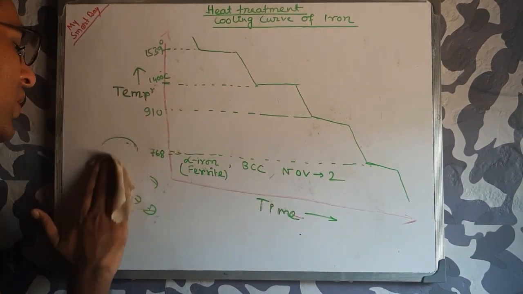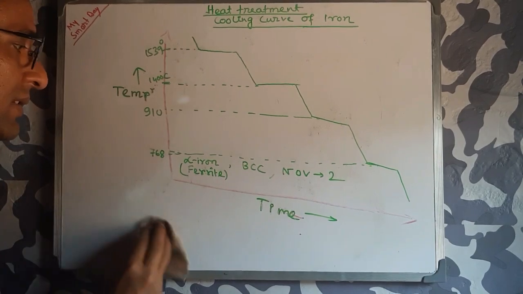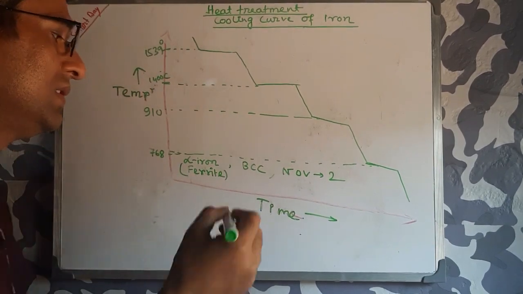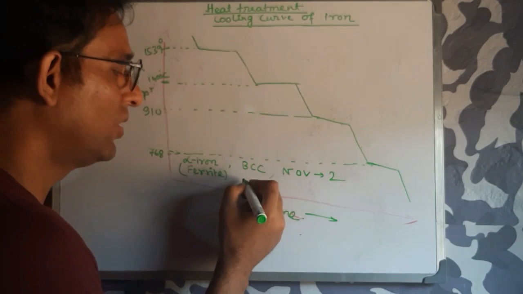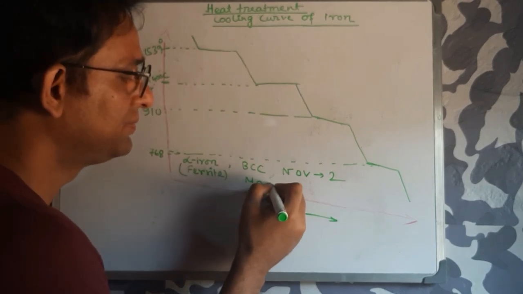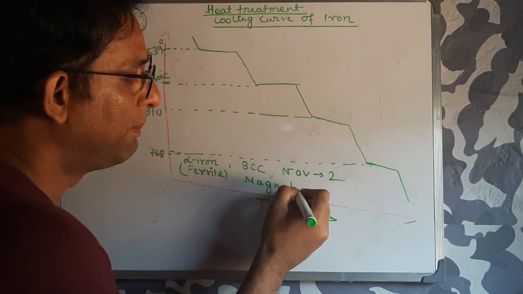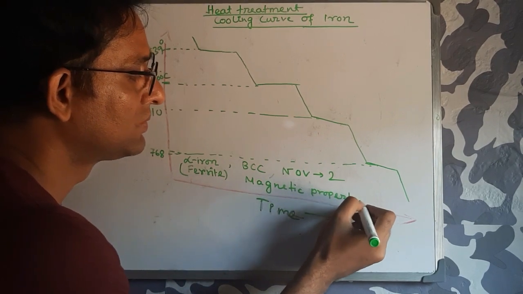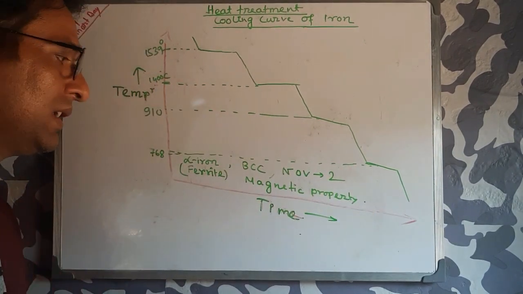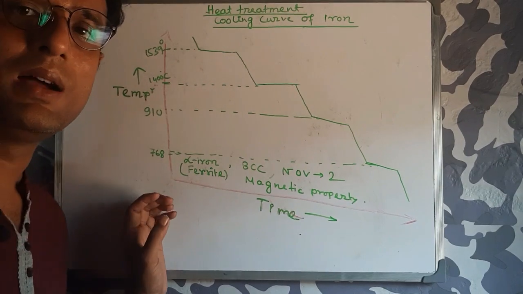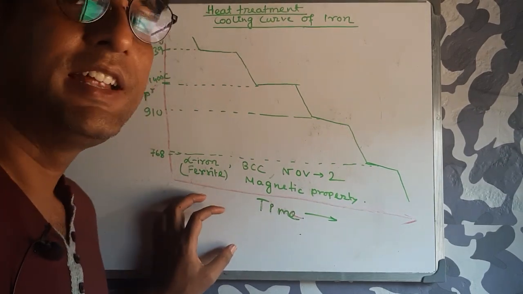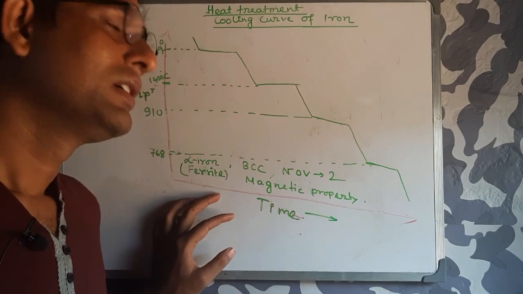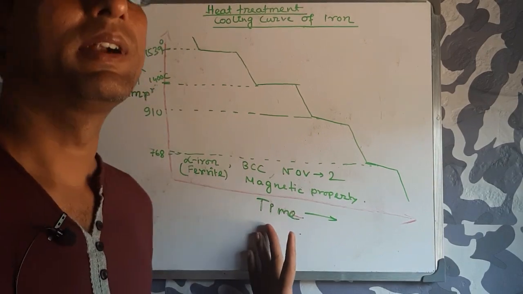Another most important property of alpha iron is the magnetic property. Up to 768 degrees centigrade, iron has the magnetic property.